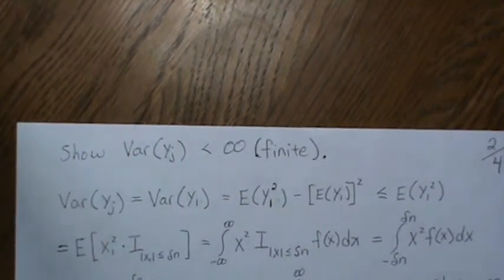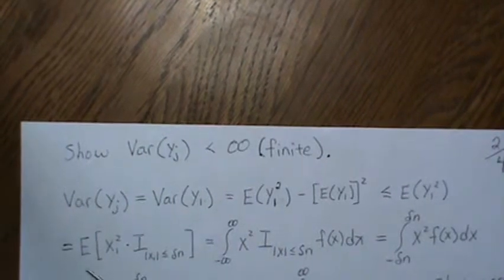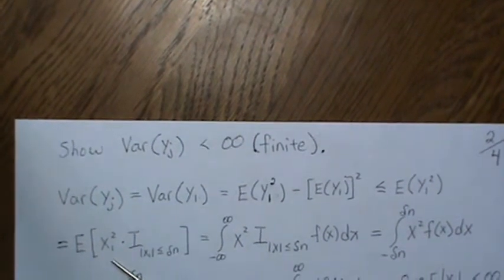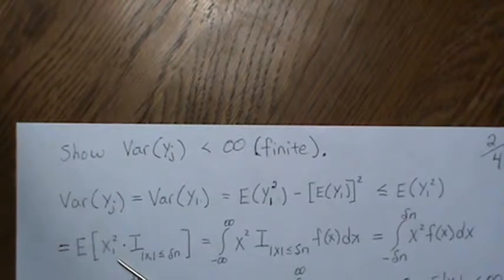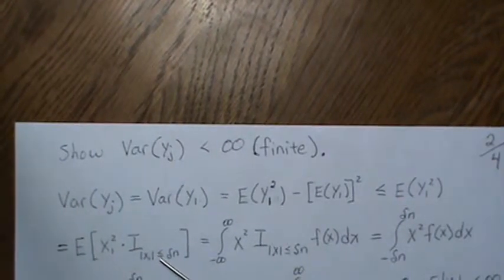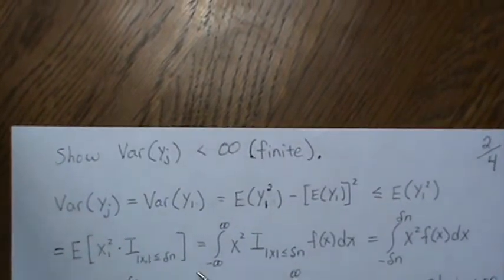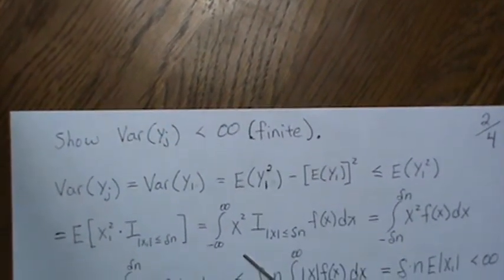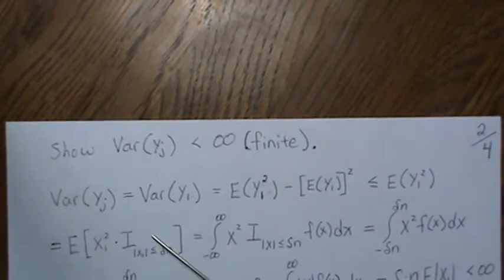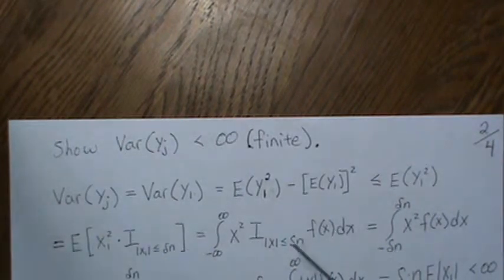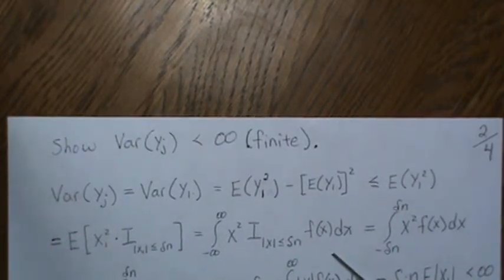But 0 times anything goes away. So these two values are the same. The expected value of Y_1 squared times this. Well, the expected value is the integral of what's in here times the density. So this is it.